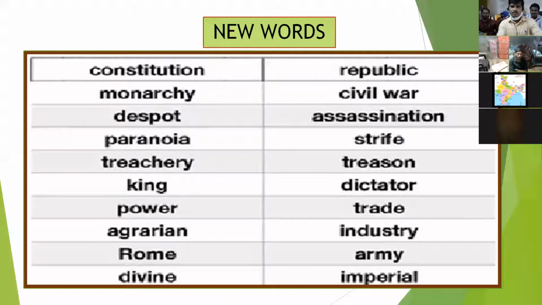So after reading the paragraph, ask children to underline some difficult words or identify some words which are not known to them. As a social teacher also, you have to explain the meaning.